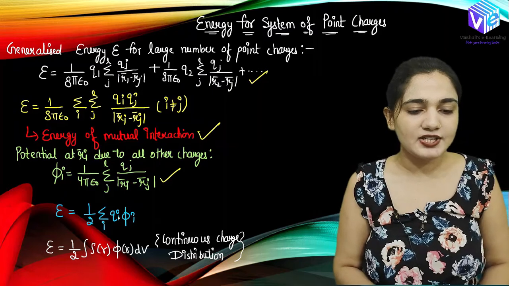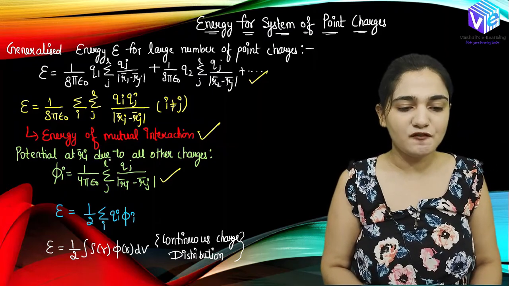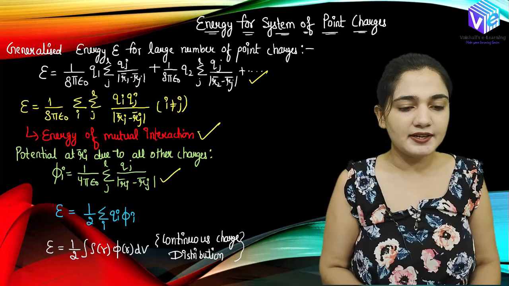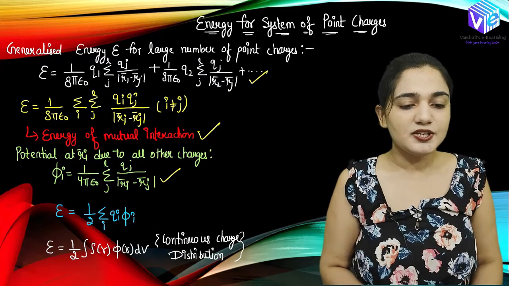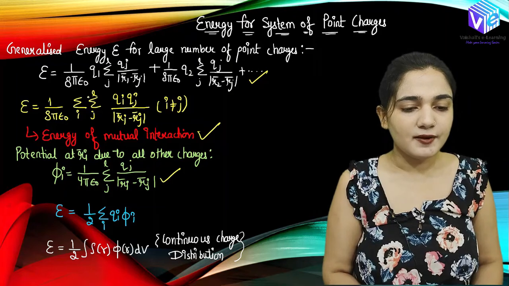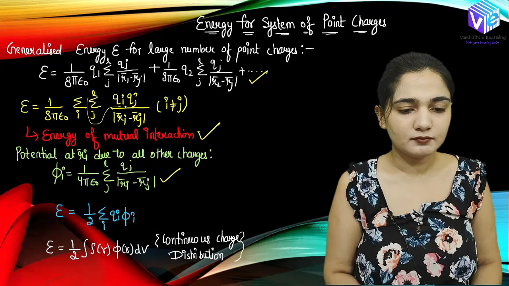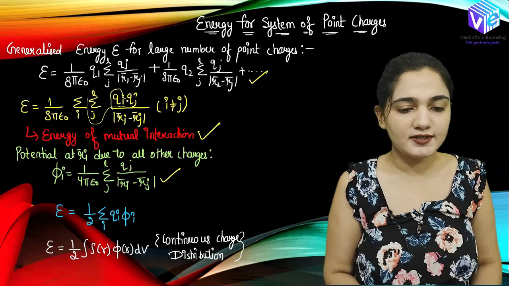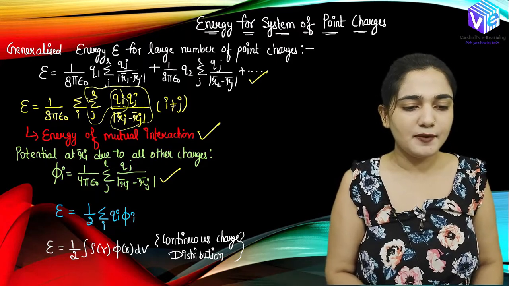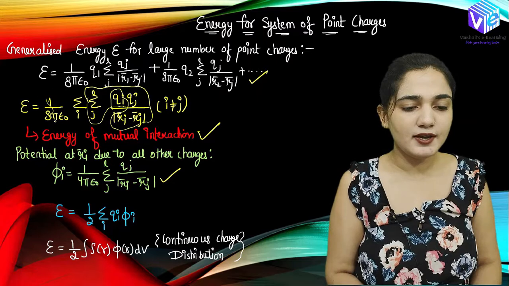So now energy can be represented in terms of potential also. So this term I can take over here, and I can represent the energy as 1 upon 4 pi epsilon naught summation j, Qj upon Ri minus Rj. So this term, right, I will not consider Qi, rest of the term is there, right? And 1 upon 4 pi epsilon naught is also there, right?